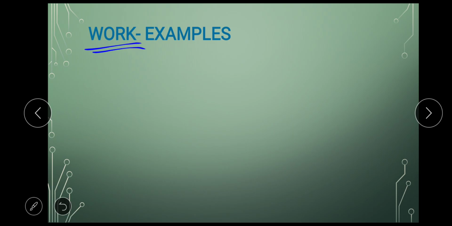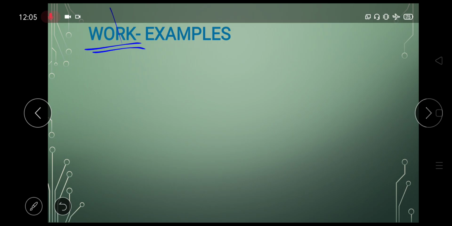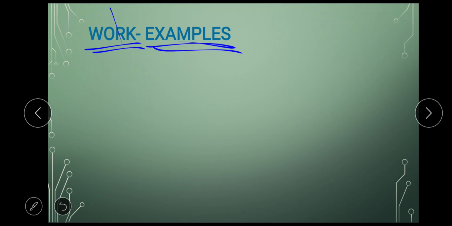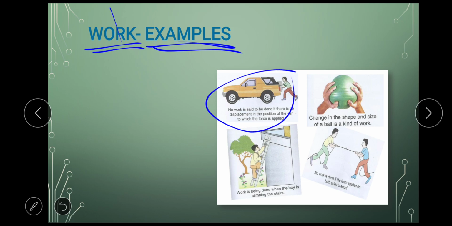Now, in work, let's see certain examples of work. This is the first example. Here we can see that this boy is trying to push a car. The car is not moving, it is stationary, but he is trying hard to push the car. Let's see the next example. Here person A and person B are two persons who are trying to pull the rope towards each other, but they both are applying the same force. So do you think the rope will move in either direction? No, because they both are applying the same force.